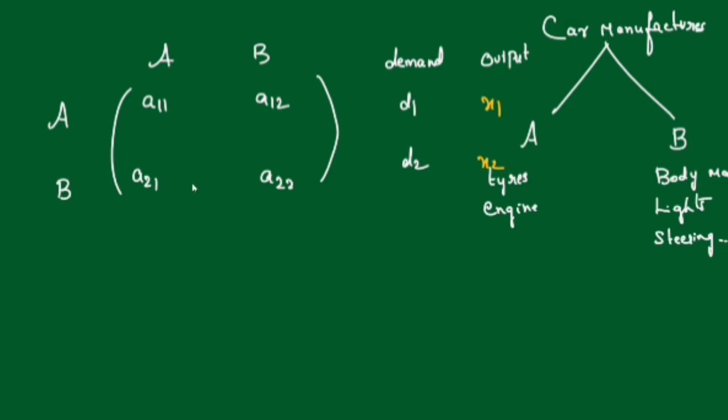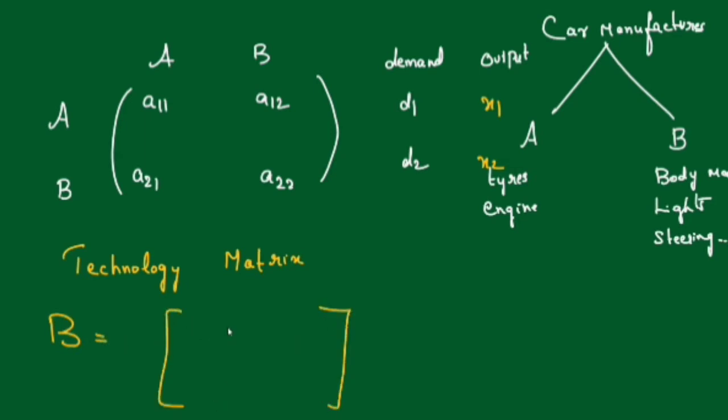So for that we have to find a matrix called the technology matrix. How do you find the technology matrix? We denote it by matrix B. So the matrix B is B11, B12, B21, B22. How do you find B11? B11 is A11 by X1.